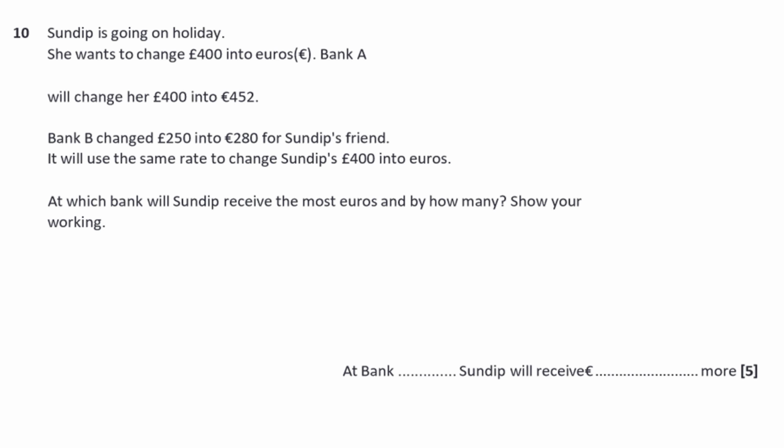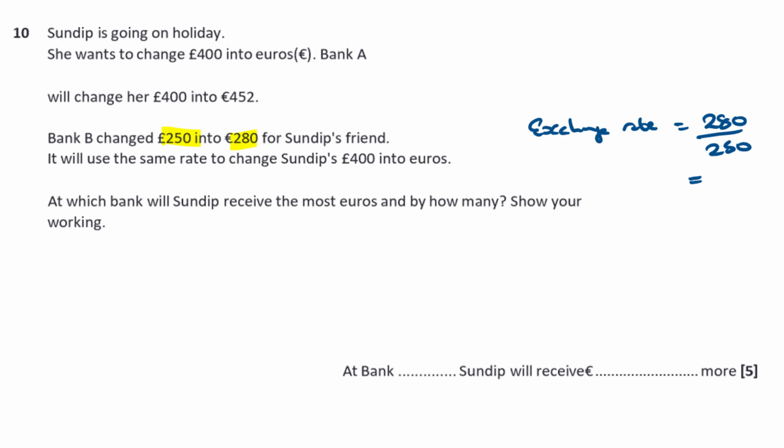Now Sandip's friend took £250 and she changed it into 280. So we can use those two figures to work out the exchange rate. So the exchange rate is going to be, well, let's take the 280 and divide it by 250, and that will tell me how many euros I'm going to get for each pound.